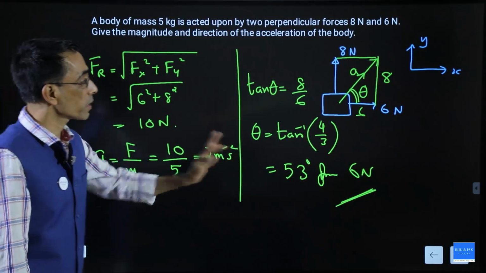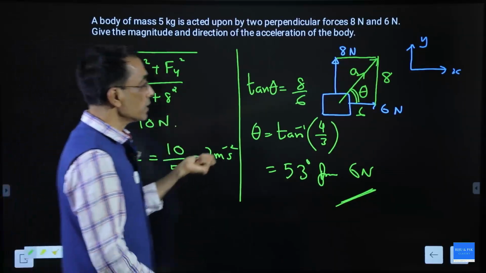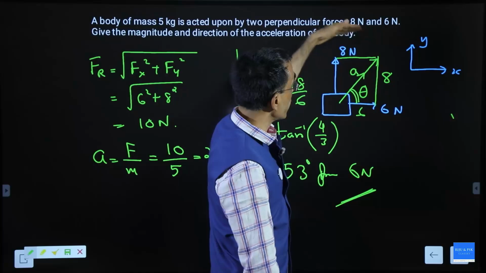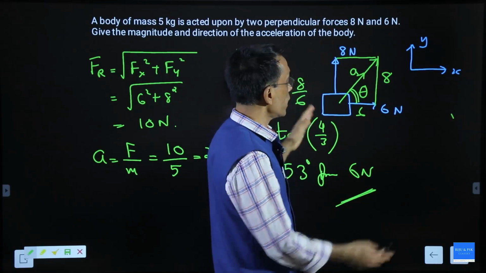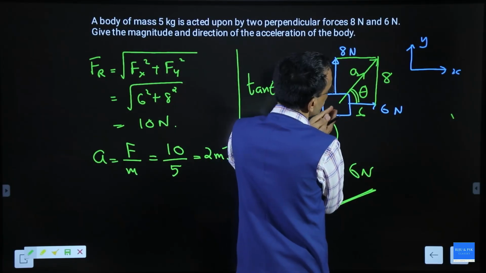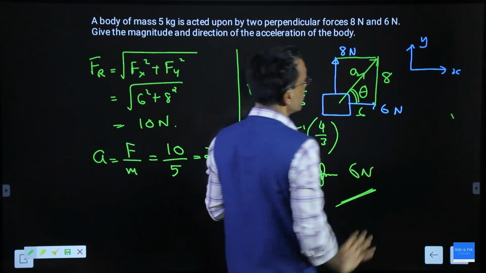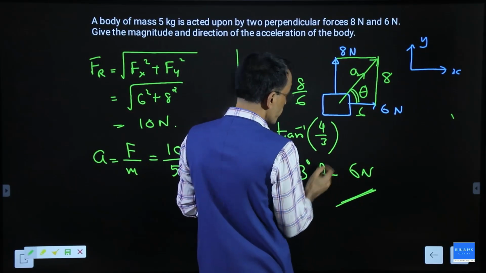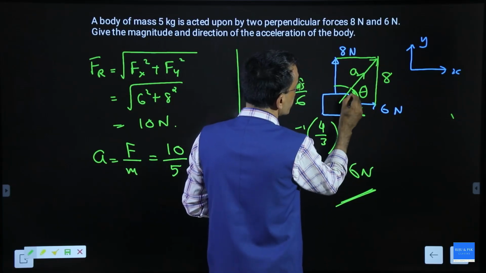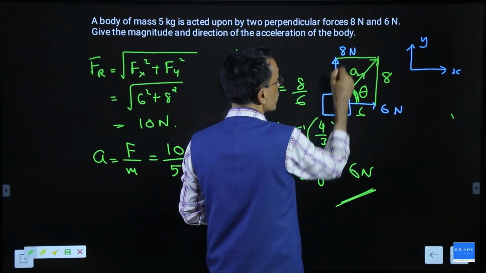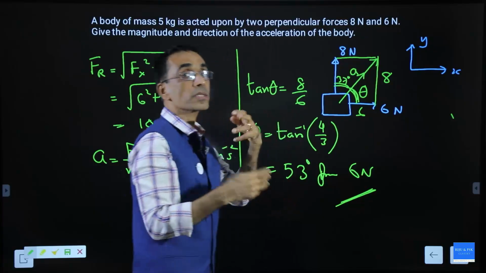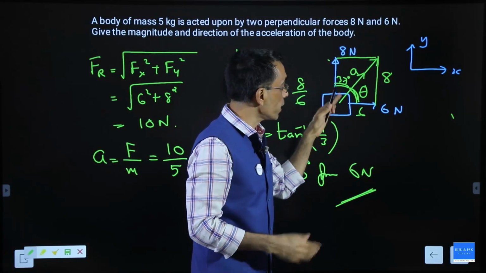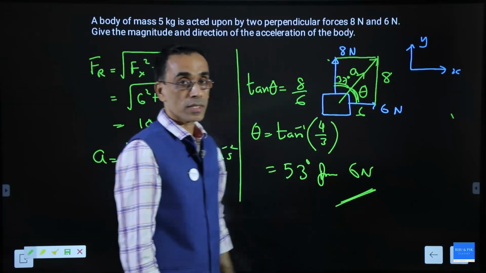Resultant force, I calculated the resultant force. So this is a component. So you can see that this 6 Newton will produce acceleration in this direction, that 8 Newton will produce acceleration in this direction. When they act together, the body will have a resultant acceleration along this direction. That is it. And you can also see that the resultant acceleration is making a 53 degree from 6 Newton, that means 37 degree from 8 Newton. It's closer to 8 Newton because 8 Newton is the strongest force. Also think that if these two forces were equal, the resultant and the acceleration would have been at 45 degree. Okay.